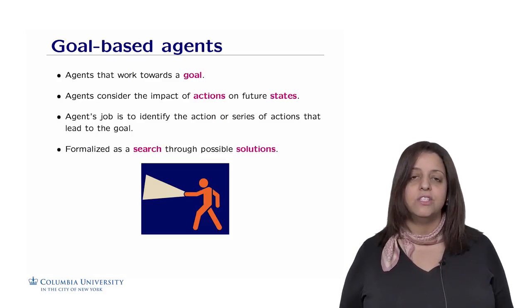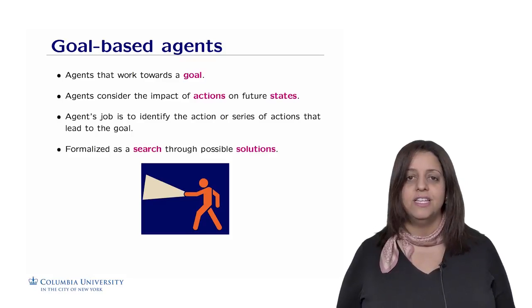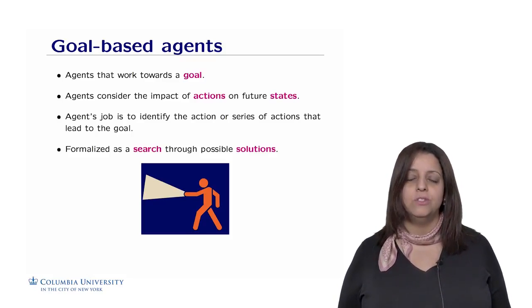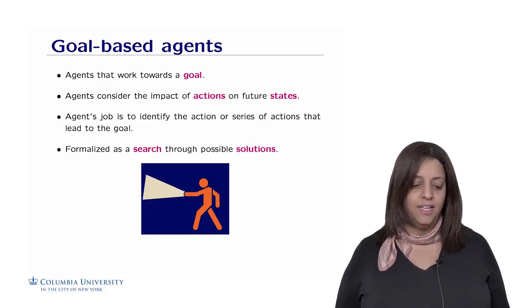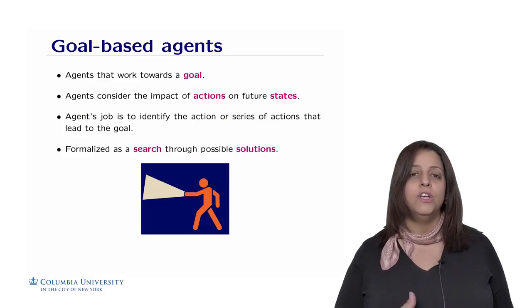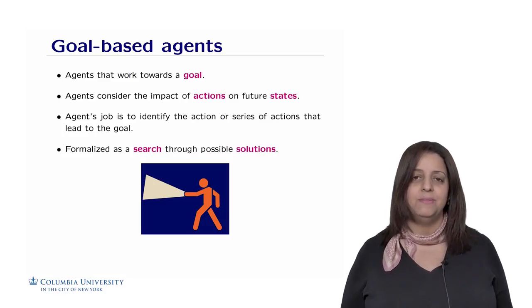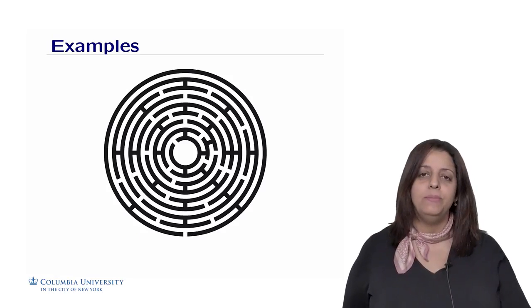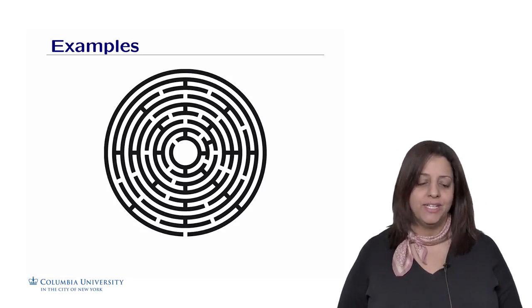In general, the search space of possible solutions is large enough to prevent us from putting these solutions into a lookup table, and hence a reflex agent won't be effective in this case. We need more of a goal-based agent that knows how to search through the possibilities and get the best solutions to the goal. To illustrate what goal-based agents do, let's take a couple of toy examples.